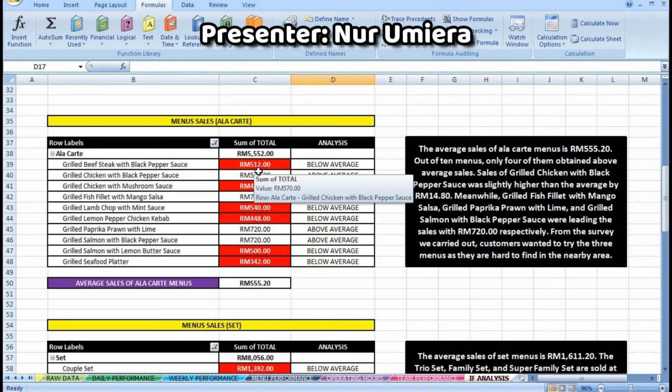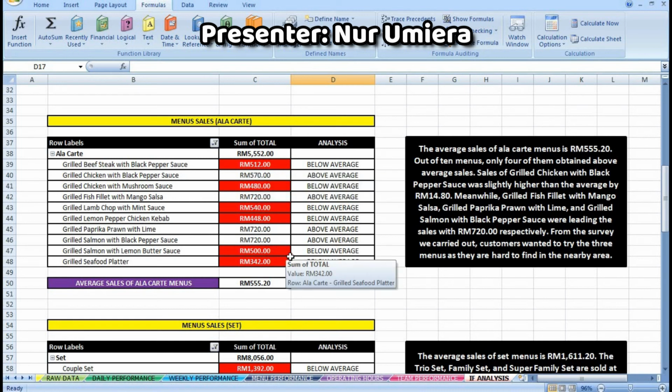Meanwhile, grilled fish fillet with mango salsa, grilled paprika prawn with lime, and grilled salmon with black pepper sauce were leading the sales or profit of our cafe with 722 ringgit respectively.